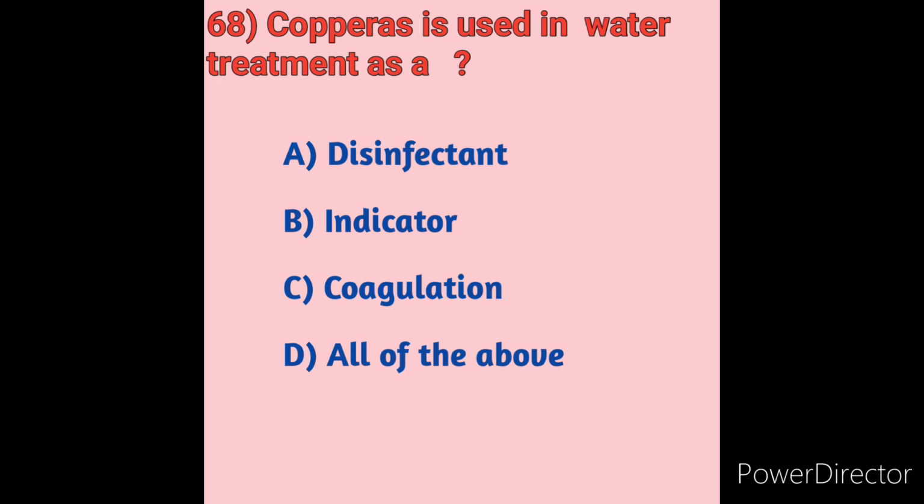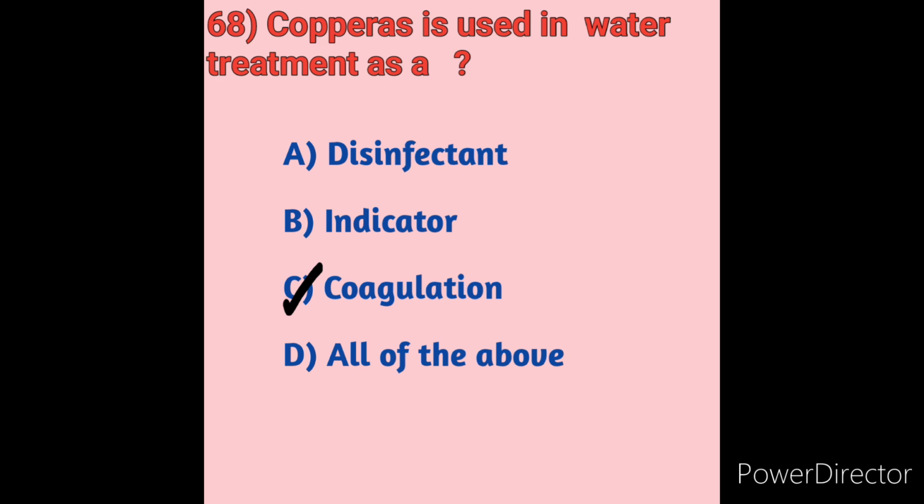What is coagulation? Coagulation is the action or process of a liquid, especially blood, changing to a solid or semi-solid state. It begins almost instantly after an injury to the endothelium lining a blood vessel. So here Copperas is used in water treatment as a coagulant. Option C is the correct answer.